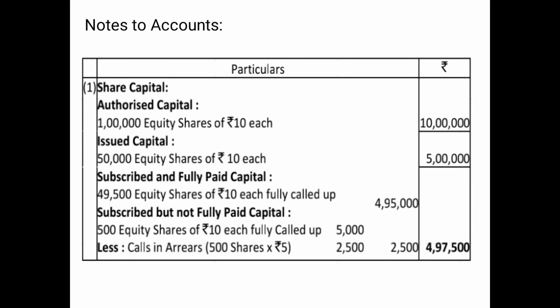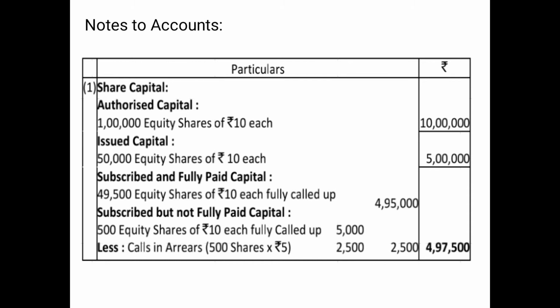But in this question, you are very much informed about the values as well. So in notes to accounts, we have shown the heading share capital, and under that first goes the authorized capital. Here the authorized capital is 1 lakh equity shares of 10 each, so that makes 10 lakh rupees. Immediately after writing the amount of authorized capital, we'll draw a line. It signifies that it will not be added or deducted while calculating the net amount of share capital.